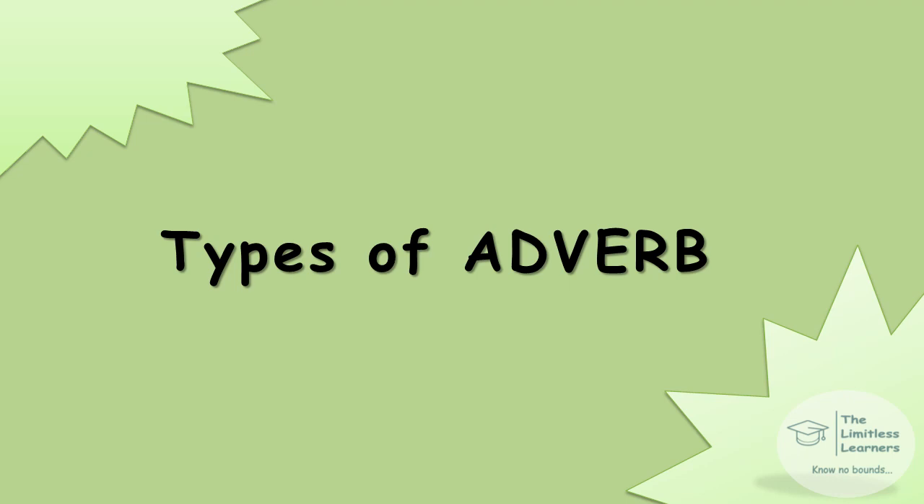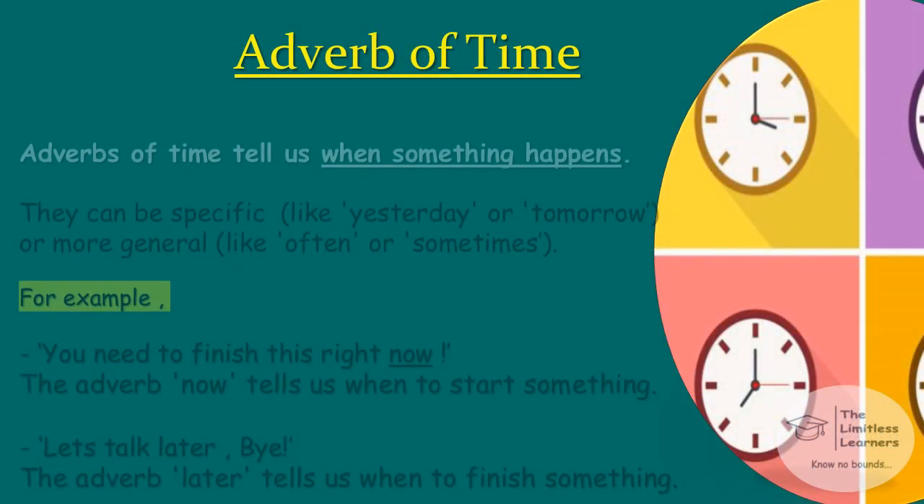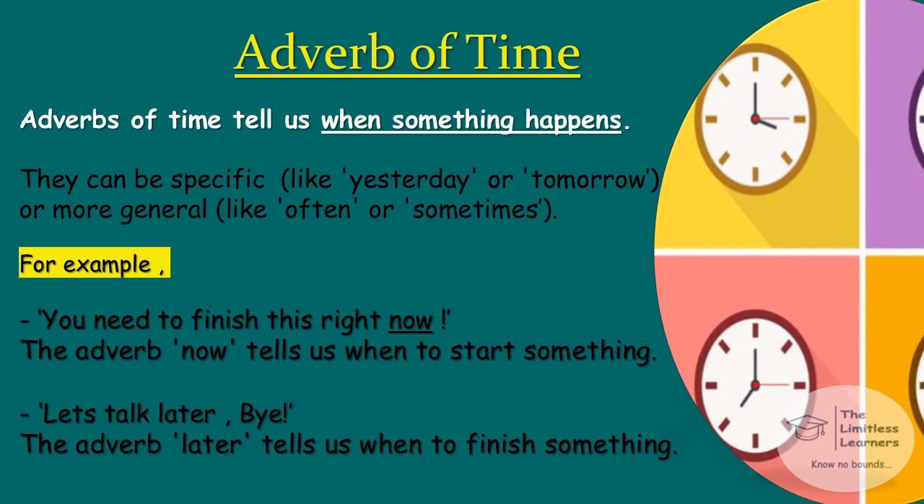Types of adverb. Adverb of time. Adverbs of time tell us when something happens. They can be specific like yesterday or tomorrow, or more general like often or sometimes. Look at the examples given on the screen. You need to finish this right now. The word now is the adverb here, which is telling us when to start something or when that person needs to finish something. Look at the other example. Let's talk later. Bye. The adverb later tells us when to finish something or when something has to be done related to time.